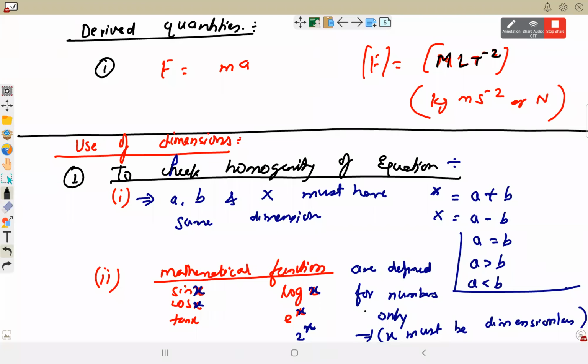So homogeneity principle क्या बोलता है? Addition, subtraction, equation, inequation के लिए same dimension होना चाहिए. Multiplication या division में ऐसी कोई restriction नहीं है. Second is all mathematical functions are numbers and result also will be dimensionless. So जिस number पर हम define करें वो dimensionless होना चाहिए, और solve करने के बाद जो आएगा result that will also be a dimensionless quantity.